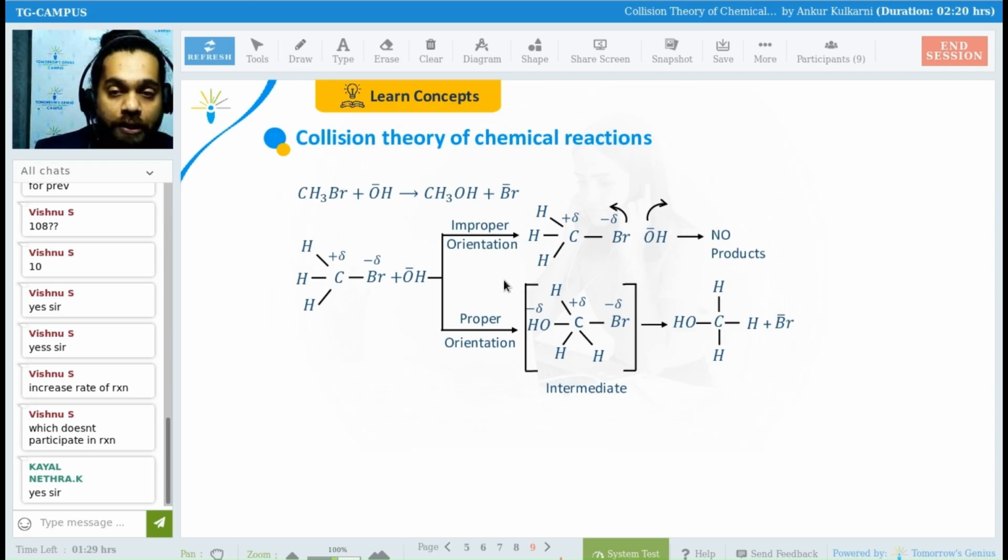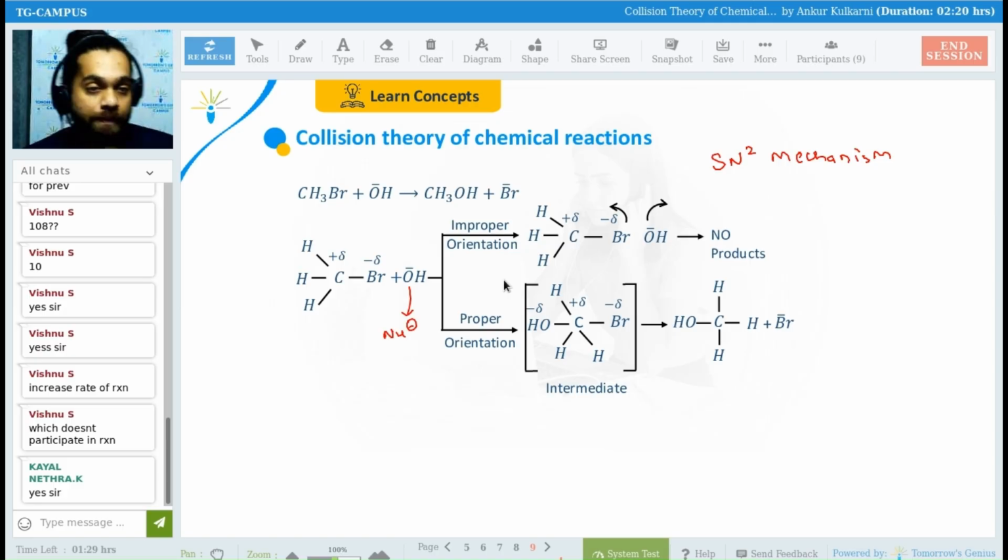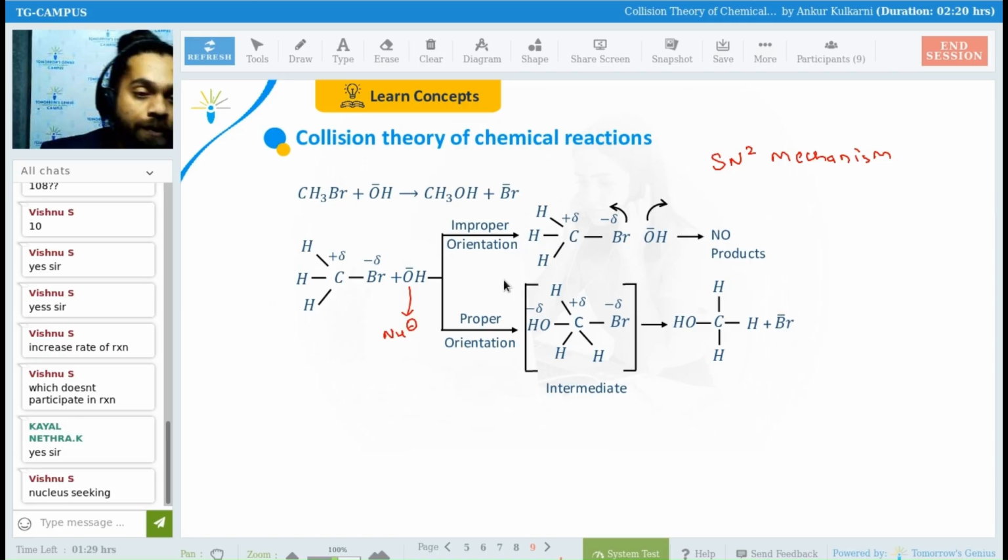You must have done this in school, your SN2 mechanism. Look over here, this is your SN2 mechanism. This is nothing but a nucleophile. Come on, tell me, what is a nucleophile? Nucleus seeking? Give me a more proper answer. Electron rich. Very good, correct, Jyotsna. Electron rich, or basically it contains a negative charge.